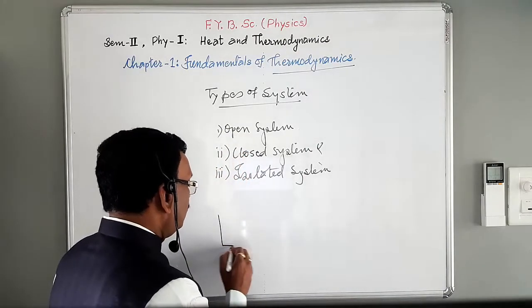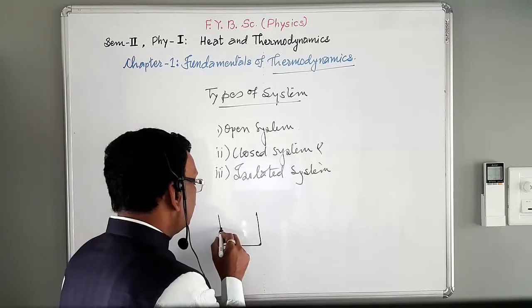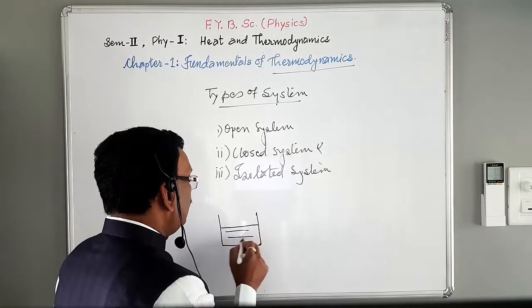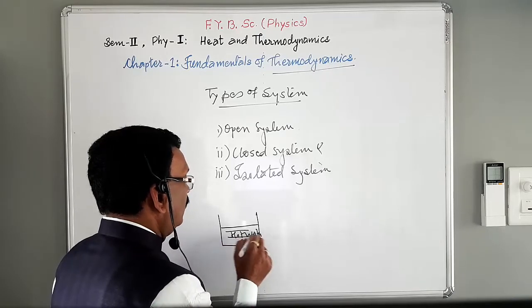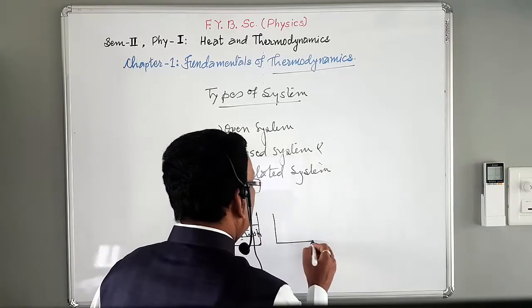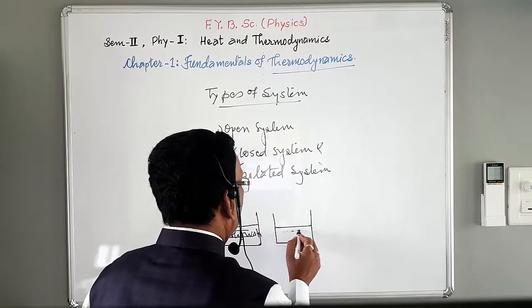Suppose this is a glass, and inside the glass this is hot water, and consider another second glass which contains cold water.